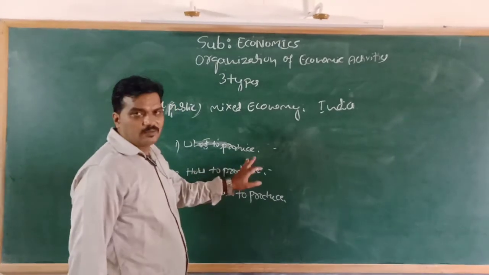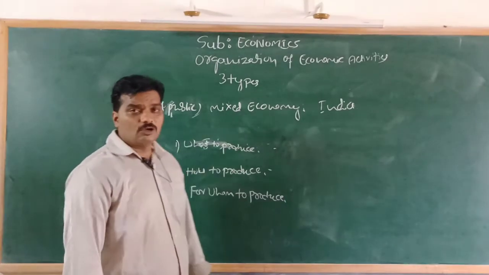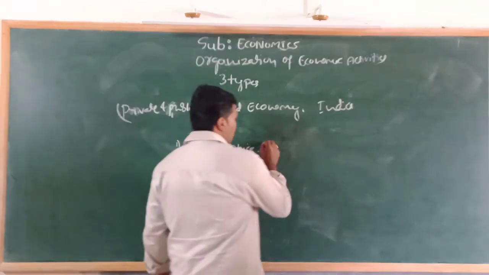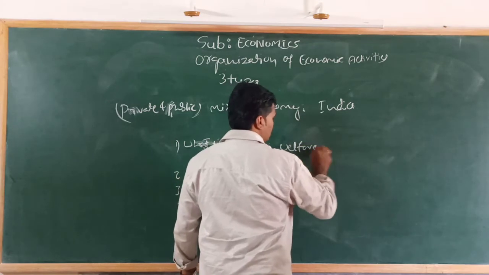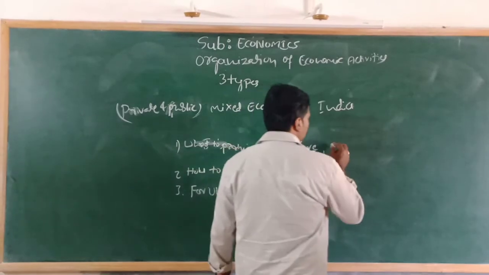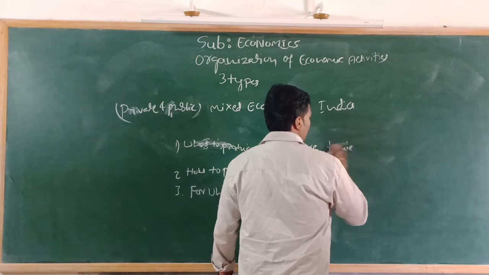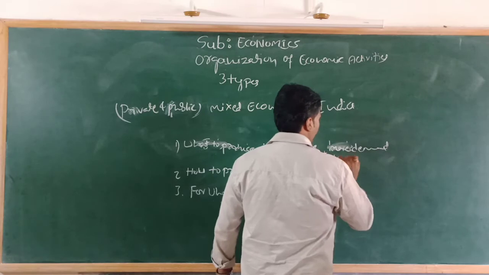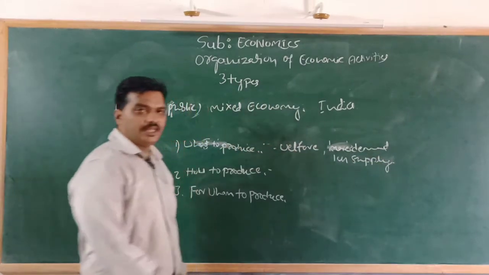So how are the basic problems solved in a mixed economy? The first problem is what to produce. It is solved by both. The government will decide to produce the goods which improve the welfare of people, and the private sector decides to produce those goods which have more demand and less supply in the economy.